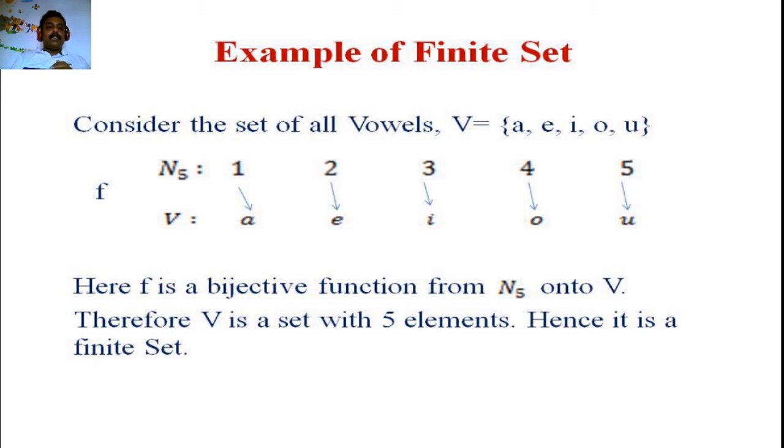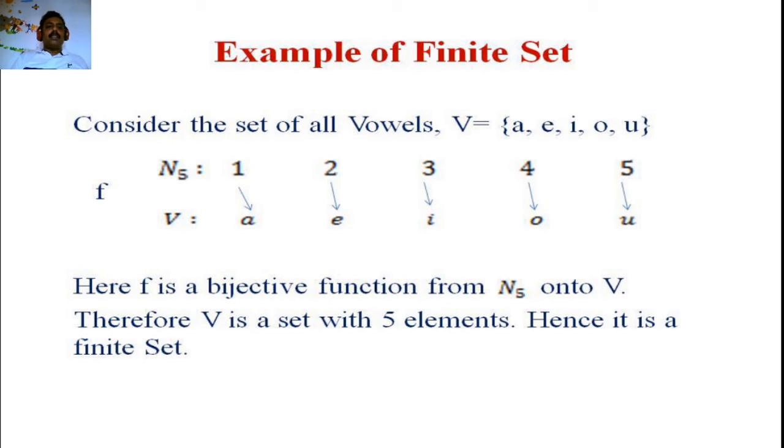We know that A is the first member of the set of vowels. A is the first element, so we can consider it as the image of 1. E is the second element, so it is the image of 2. I is the third element, so it is the image of 3, and so on. U is the fifth element, so it is the image of 5. Likewise, we are defining a function from N5 onto V.